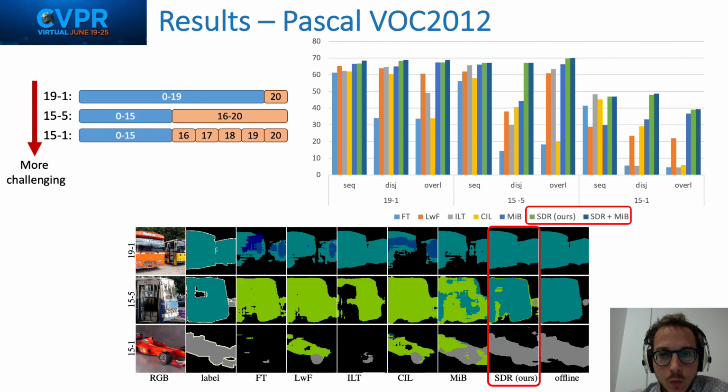In the experiments, we extensively analyzed our approach on Pascal VOC 2012 in three task incremental scenarios, where 1 or 5 incremental steps are performed. Here, we can observe that our approach outperforms the competitors almost everywhere in the sequential case, while it always wins in the disjoint and in the overlap scenarios. We can confirm this also by the qualitative results reported below, where SDR can recognize the buses in the first two figures and the car in the last one, differently from the competitors.